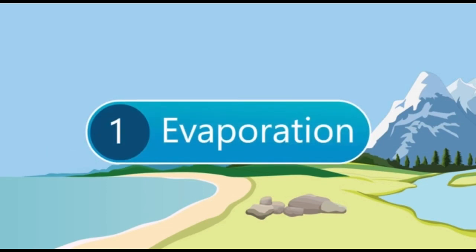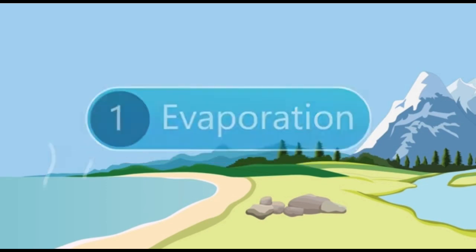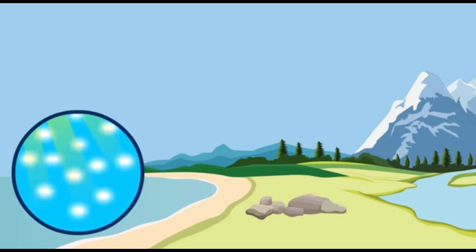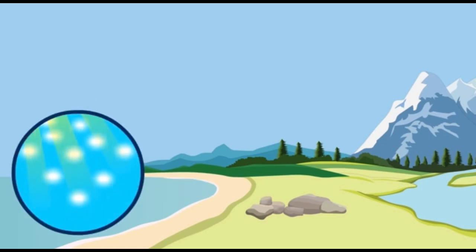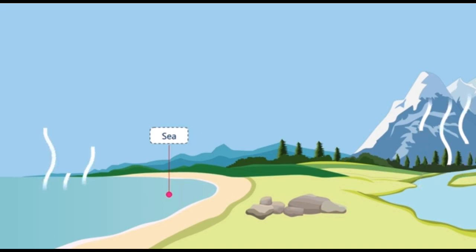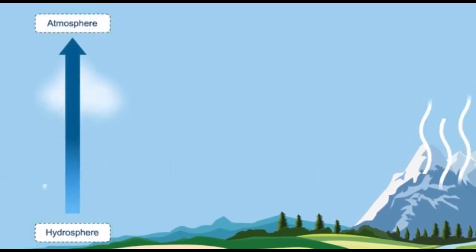Evaporation. The water cycle starts with evaporation. It is a process where water at the surface turns into water vapor. Water absorbs heat energy from the sun and turns into vapor from water bodies like the oceans, the seas, the lakes, and the river bodies. These are the main source of evaporation. Through evaporation, water moves from the hydrosphere to the atmosphere. As the water evaporates, it reduces the temperature of the bodies.